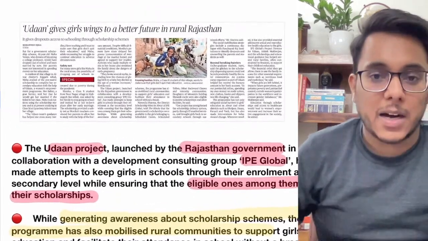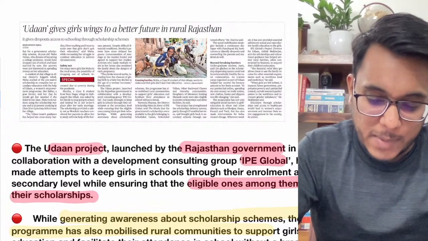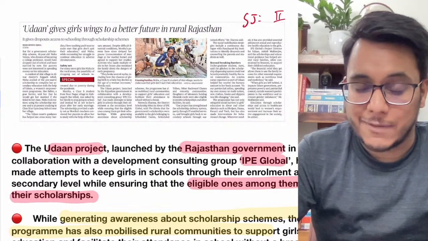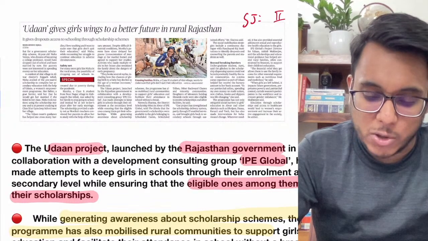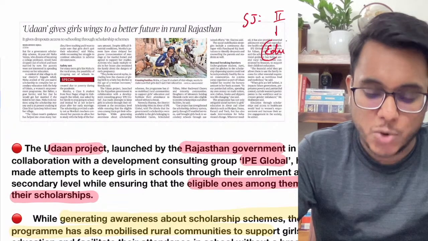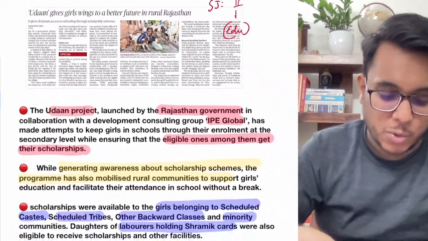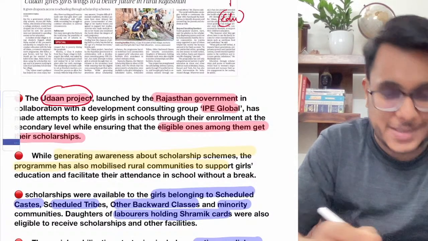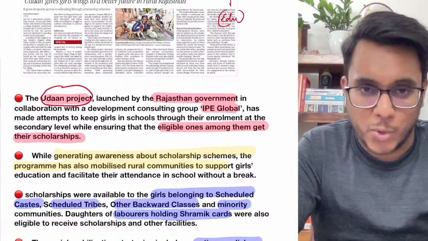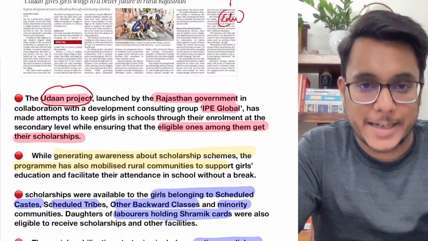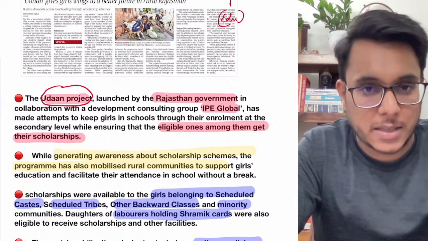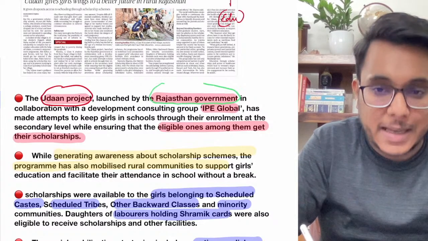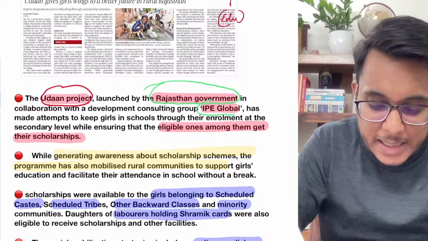Okay, so this particular article has been taken again from the Hindu newspaper, and it will be important with respect to social justice, GS paper number 2. Fine, the women welfare, the girls welfare, as well as this article will also be important in the issues related to education, again in GS paper number 2. So this article is talking about the UDAN project. Now guys, there is one UDAN scheme also for air connectivity. That UDAN is different. This is another UDAN. This UDAN project is launched by the Rajasthan government in association with IPE Global.